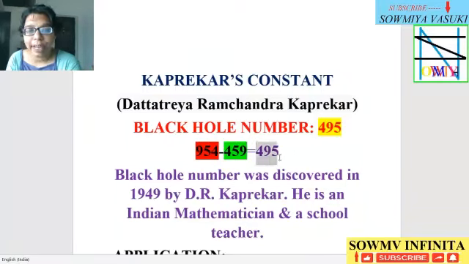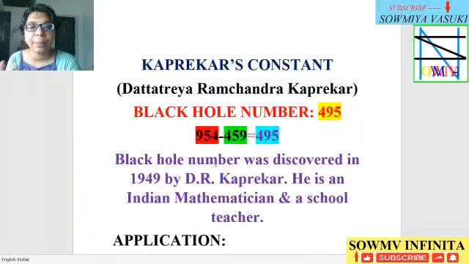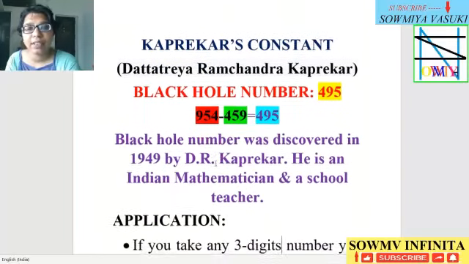So 495 is the black hole number. For any number you take for this application, you will reach this black hole number within 6 iterations.